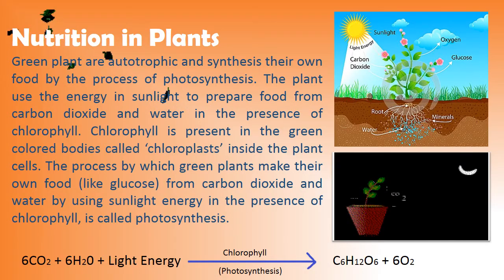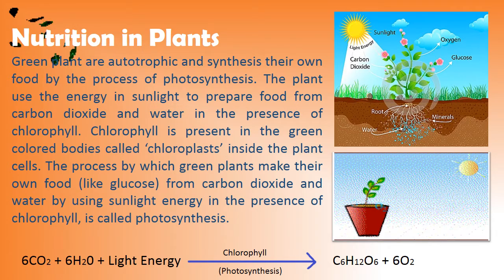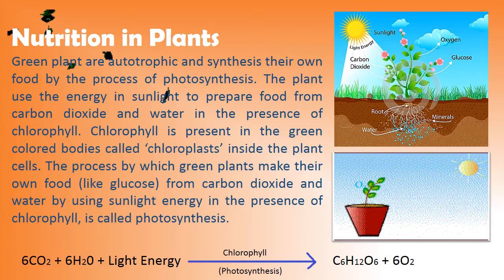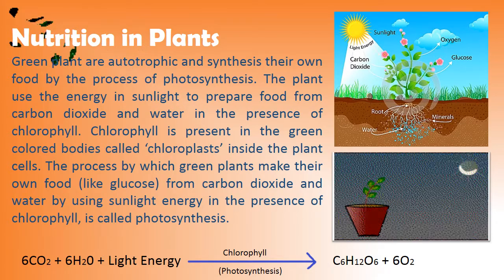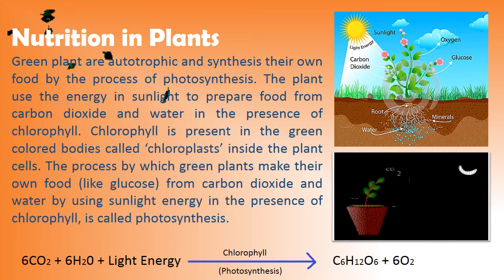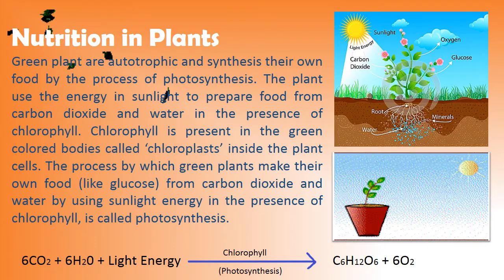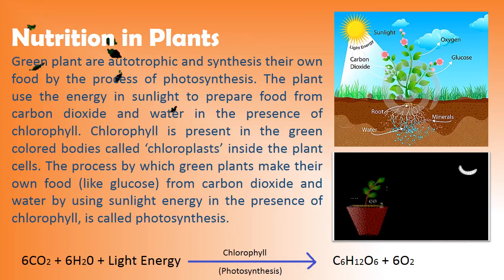Clear? Now, we have to understand that the green body containing chlorophyll is called chloroplast. Chlorophyll is a green pigment which is present in the chloroplast inside the plant. The process by which plants make their own food is known as photosynthesis. In the photosynthesis process, oxygen is evolved. That oxygen is again utilized by the plant for the process of respiration.